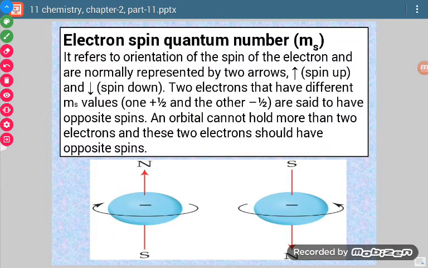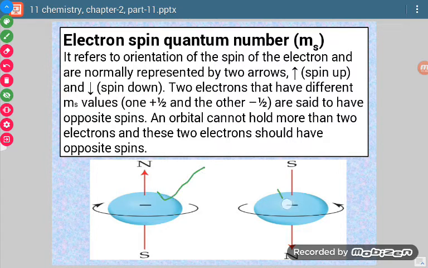Now next is electron spin quantum number, or we simply say spin quantum number. It can be denoted by small s only or ms. Now it refers to orientation of the spin of the electron, and orientations can be of two types, either clockwise or anti-clockwise.